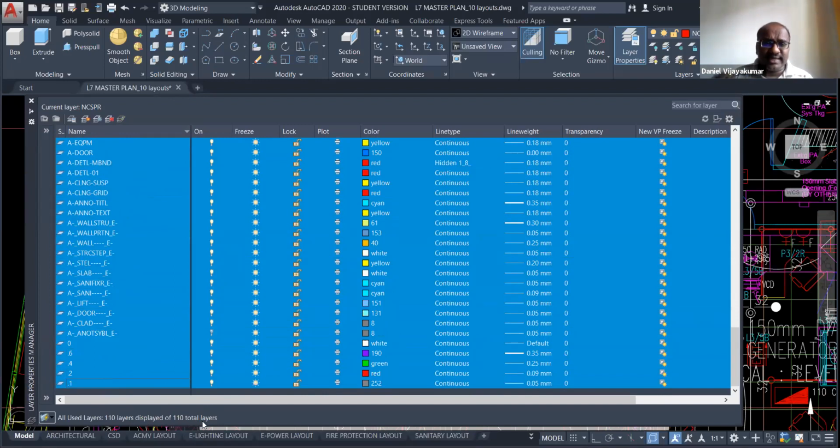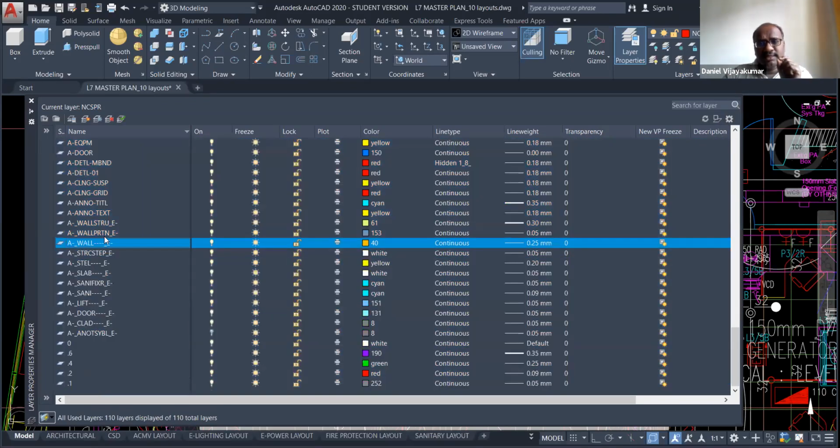So that means 110 layers were created in this particular drawing. Every layer is created for a different requirement. For example, for the layer name, last week we saw the layer name A dash underscore wall dash dash dash dash underscore E dash.